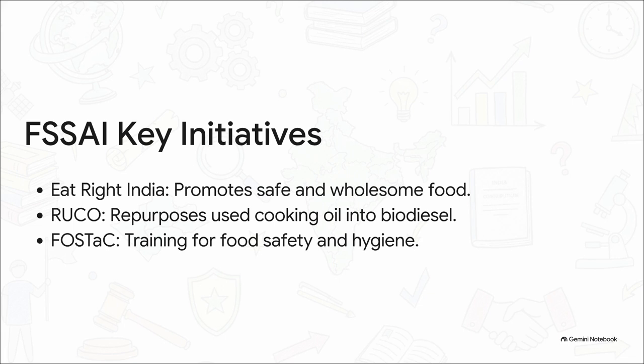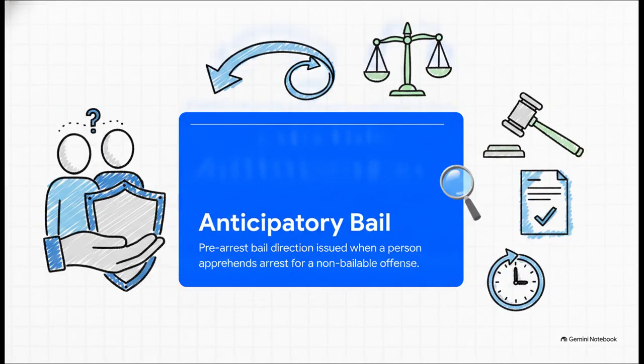Now, for your notes, you need to remember the FSSAI's 3 core initiatives. First, Eat Right India, promoting safe and wholesome eating habits. Second, RUCO, which stands for Repurposed Used Cooking Oil, a brilliant initiative turning old cooking oil into biodiesel. And third, FOSTAC, which handles food safety training and certification. Lock those 3 down. Next, let's pivot to a fundamental concept in the Code of Criminal Procedure that you need